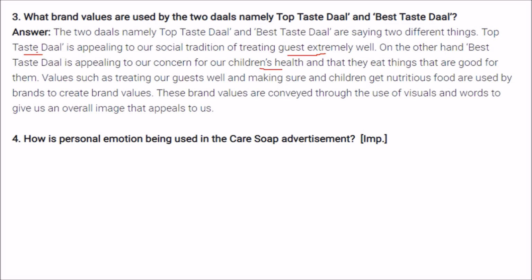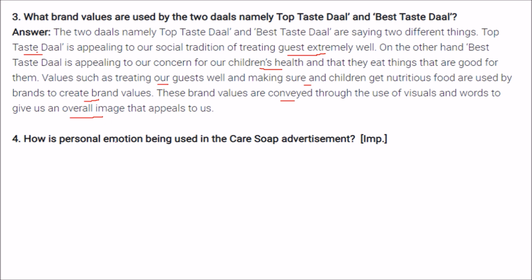So values like treating guests, making sure that children get nutritious food, these are used by brands to create brand values. These brand values are conveyed through the use of visuals and words to give us an overall image that appeals to us and tells us what we should buy.